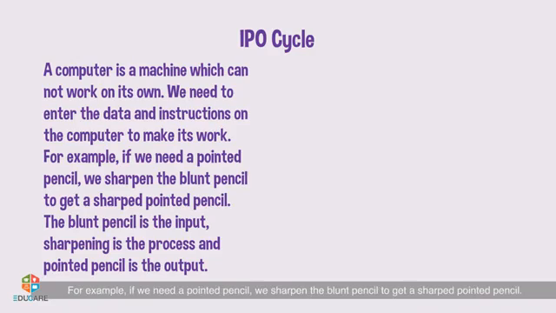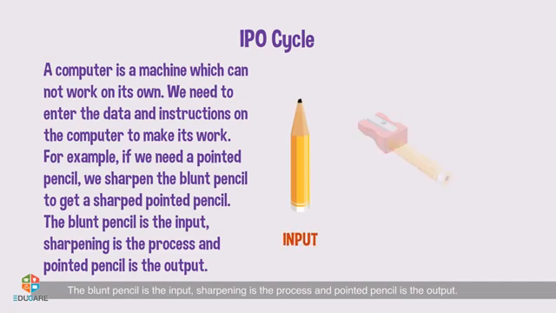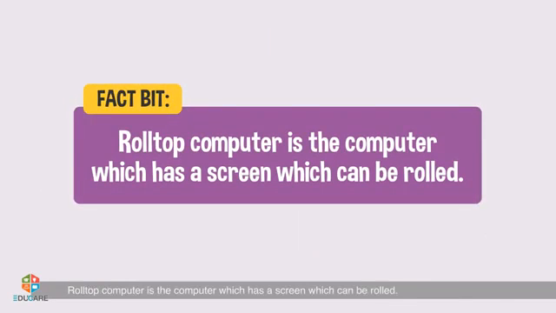For example, if we need a pointed pencil, we sharpen the blunt pencil to get a sharp pointed pencil. The blunt pencil is the input, sharpening is the process, and pointed pencil is the output. Fact bit. Rolltop computer is the computer which has a screen which can be rolled.